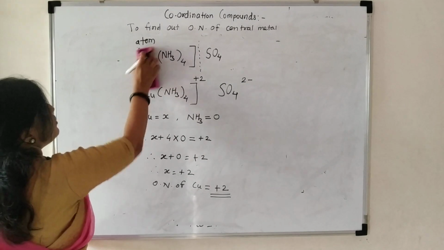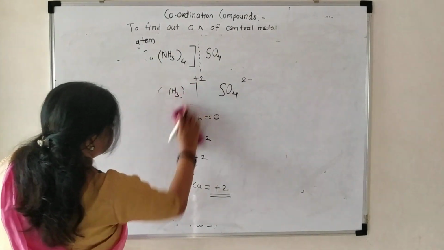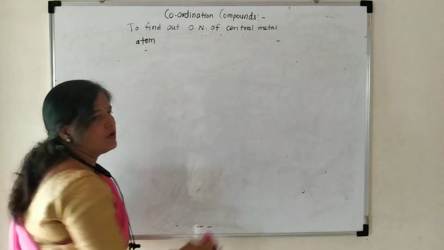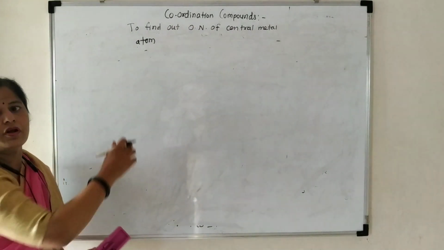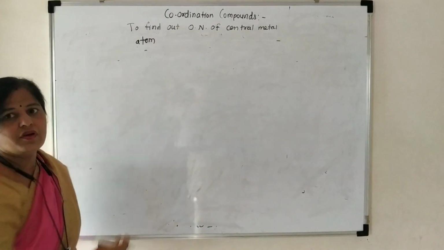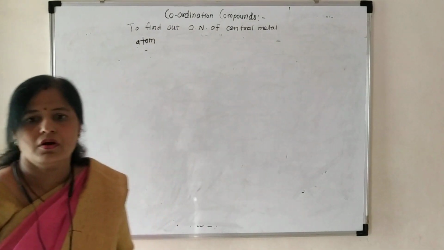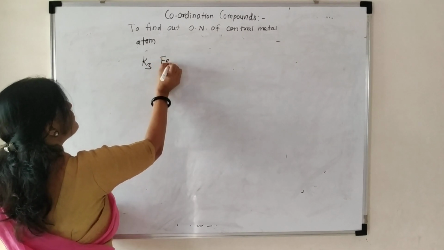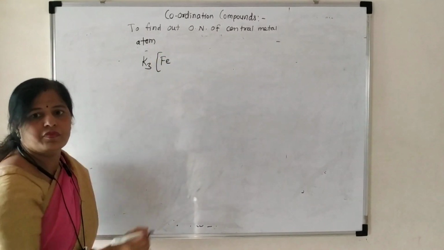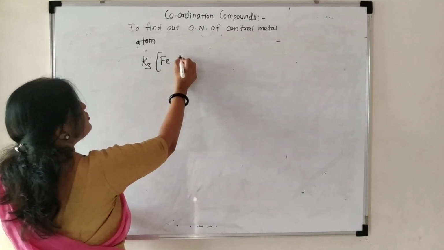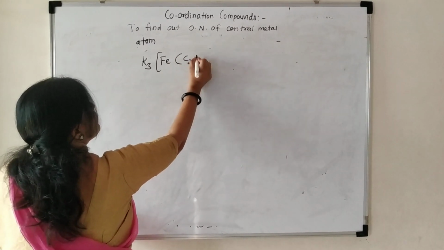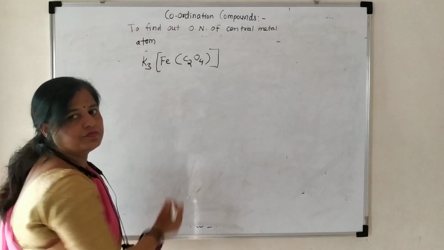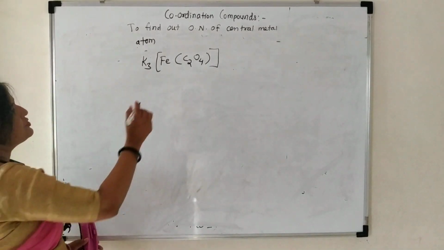Now an example of positive counterions. Here K3 Fe C2O4, C2O4 thrice.